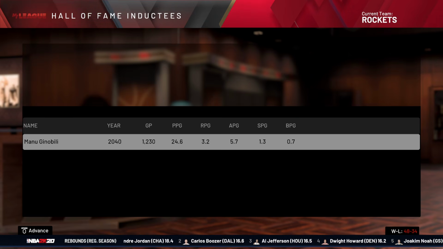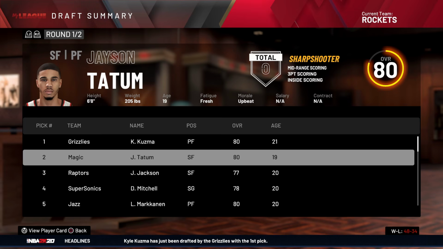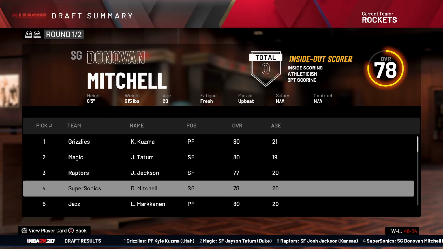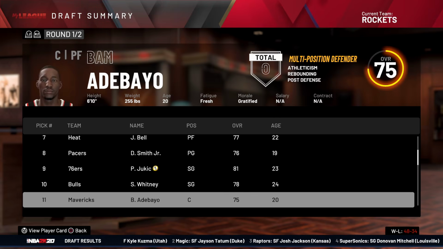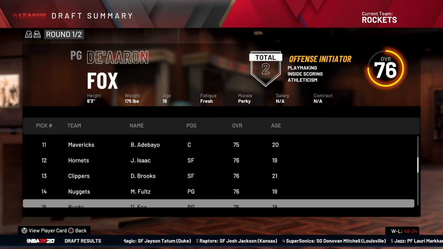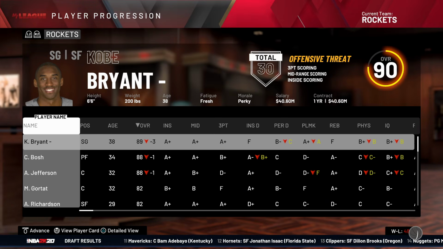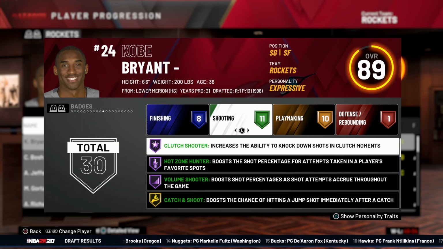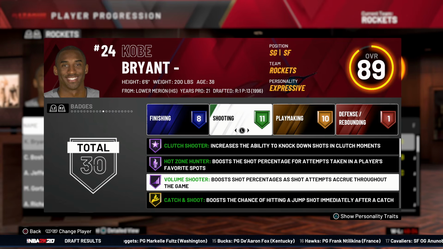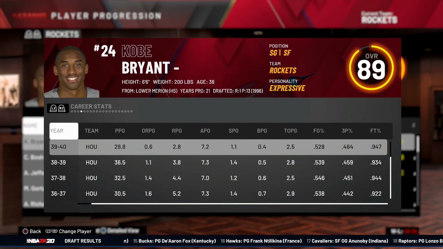Manu was literally a god. Hello, Dwayne Bacon. Kuzma went 1st overall. That makes no sense. Jason Tatum. Yeah, you see it. This draft class is still fairly recent. Plus, Kobe's probably out of here soon, so some of these players probably won't make too much of an impact. Kobe Bryant is an 89 overall at 38 years old, turning 39 in a couple weeks. Now just has 3 Hall of Fame shooting badges. Clutch shooter, hot zone hunter, and volume shooter. Makes perfect sense. Couldn't have thought of any better 3 combinations.